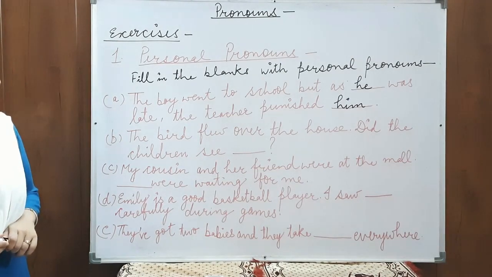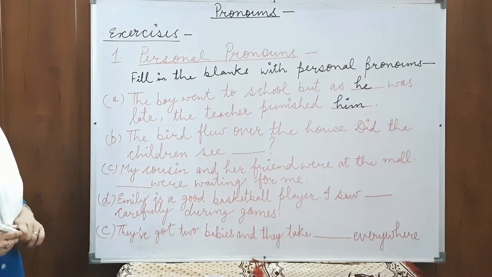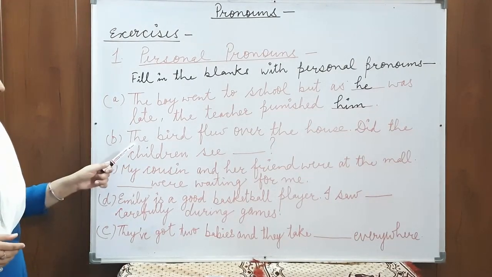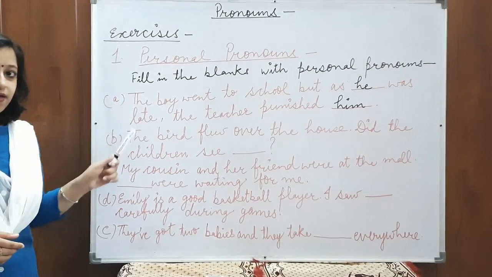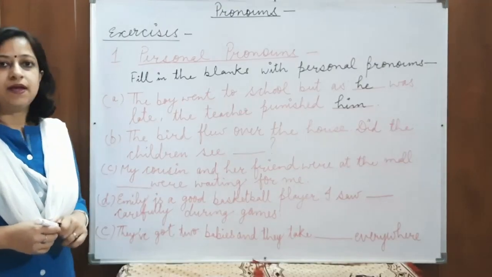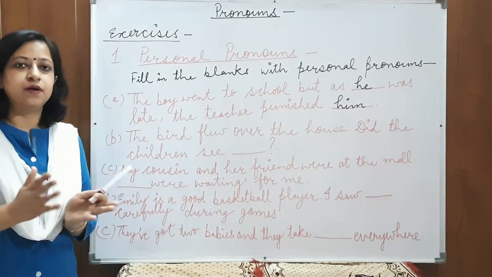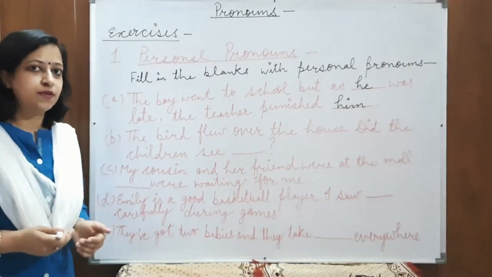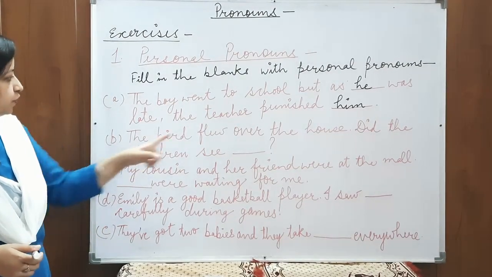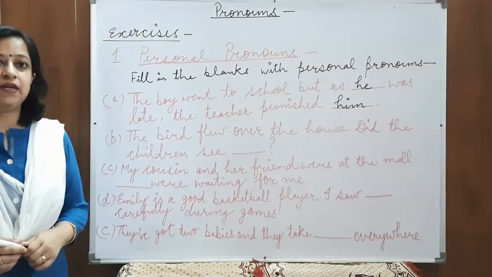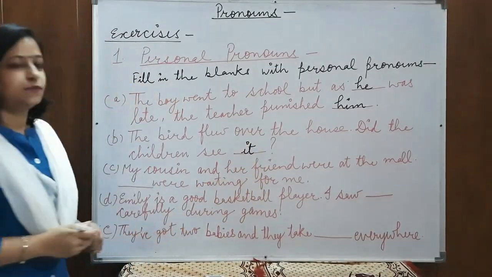The bird flew over the house. Did the children see dash? Again, we have to see the noun in the sentence. What is the noun here? The bird. And the bird is in the form of the bird and animals. So, the personal pronoun that will be used for this will be it. So, what should be filled here? The bird flew over the house. Did the children see it? Alright.